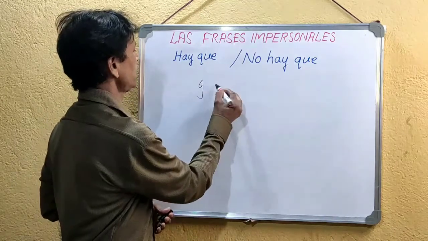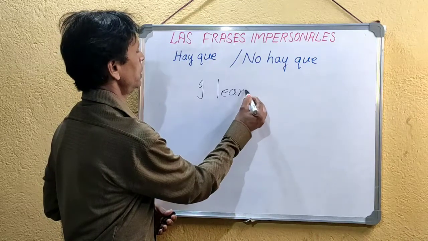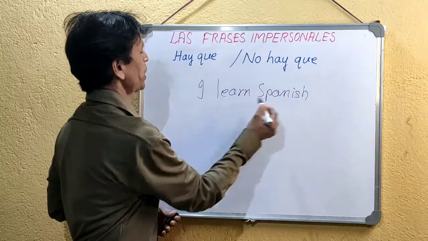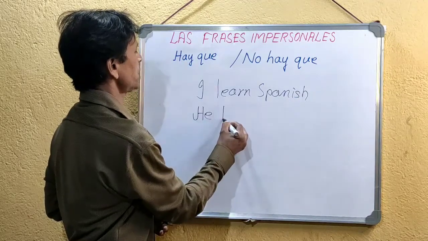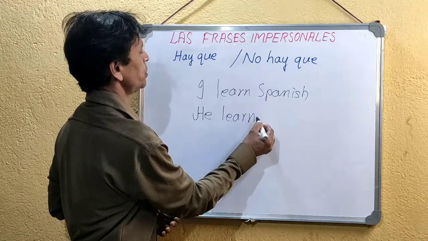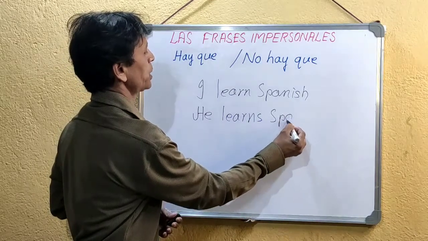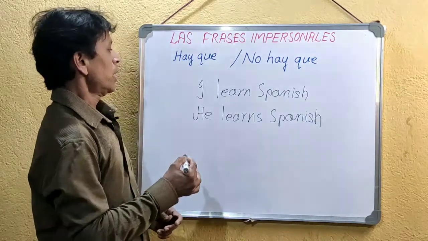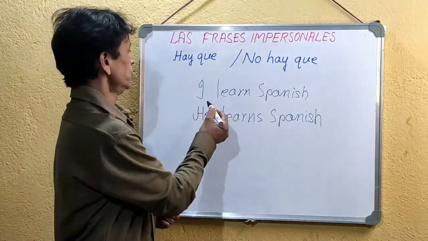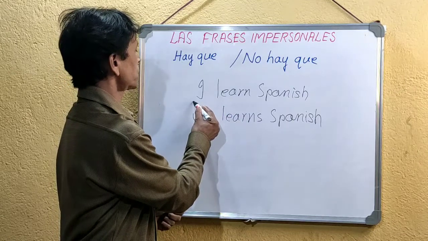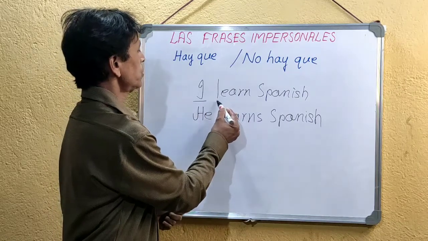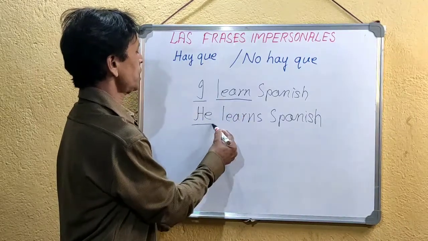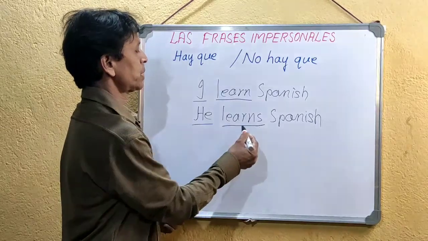I learn Spanish, but if I say he as the subject, it becomes he learns Spanish. So we have to keep in mind that when the subject is I, the verb is learn. When the subject is he, the verb becomes learns.